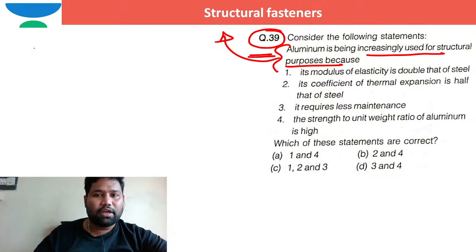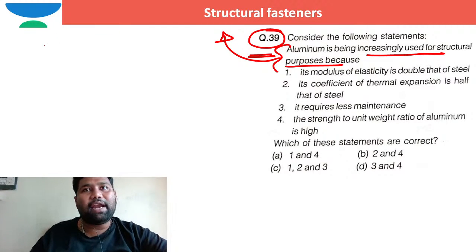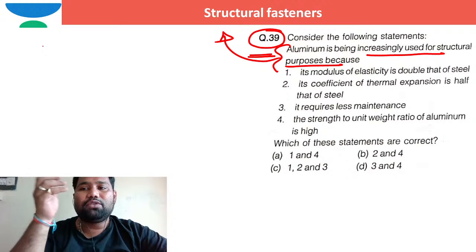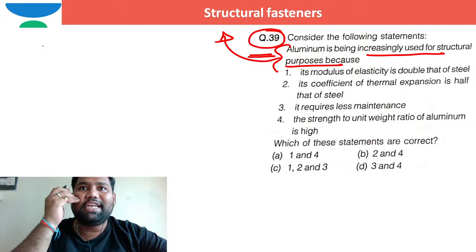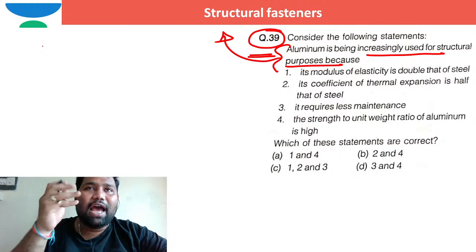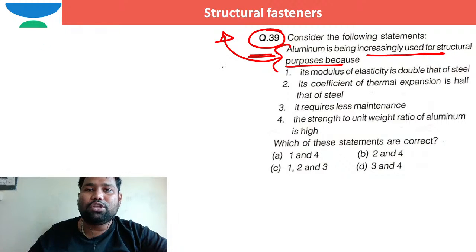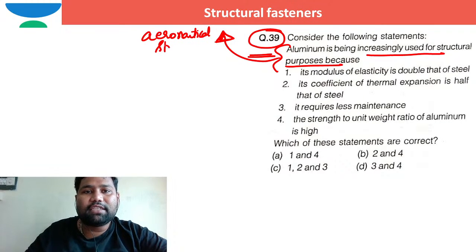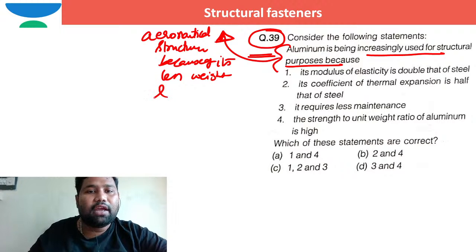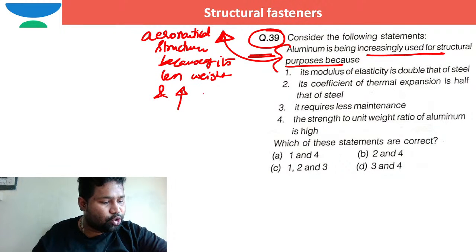Some people had a doubt: sir, if aluminium is good for structural purposes, why can't it be used for our regular structures? Aluminium is generally useful in aeroplanes, I mean aeronautical structures, because of its less weight and high strength per unit weight.